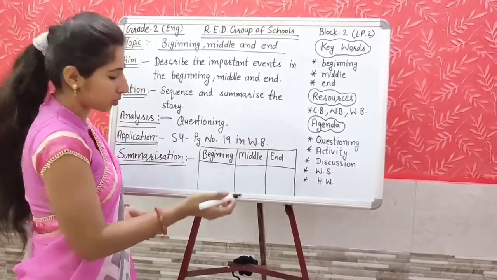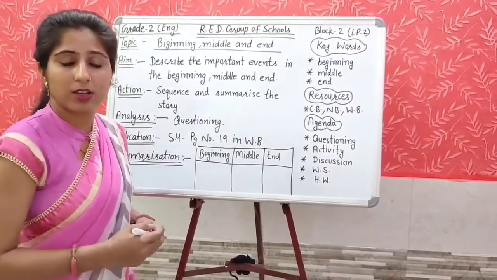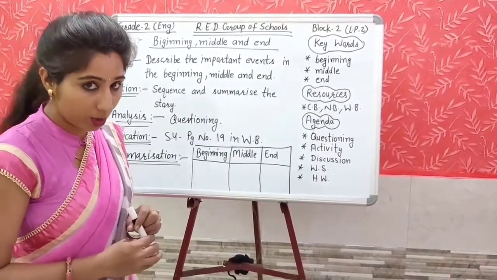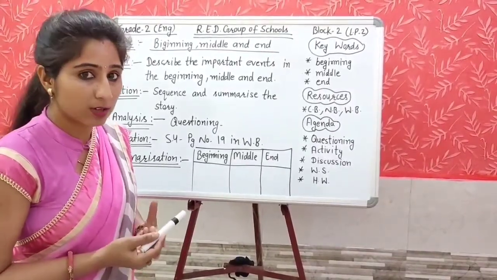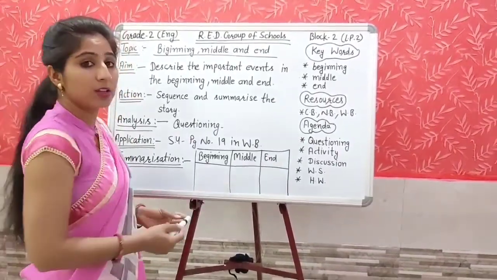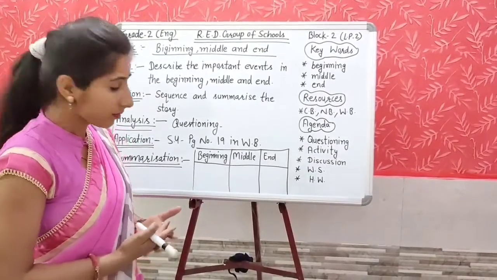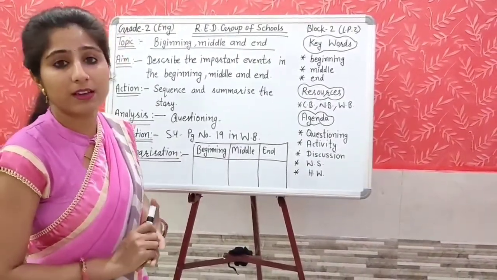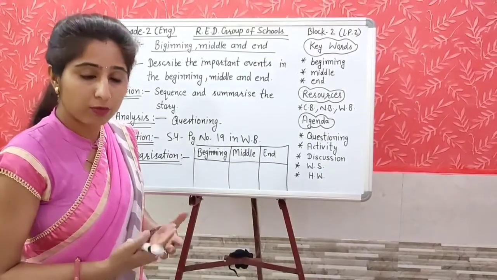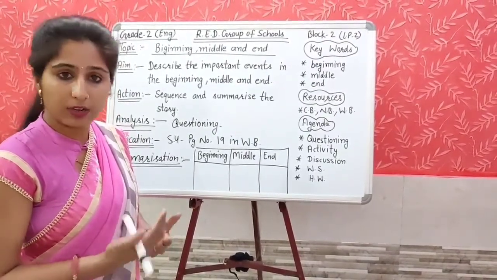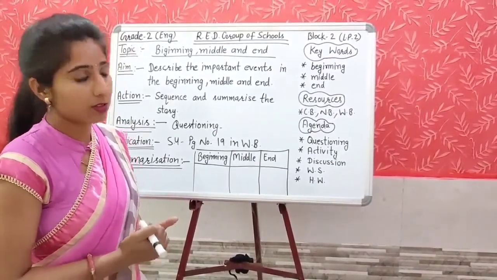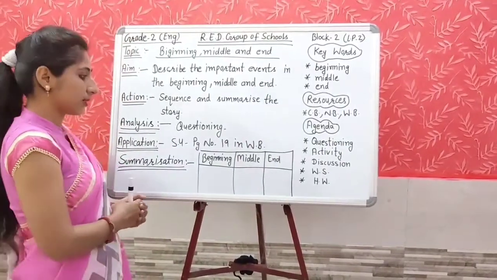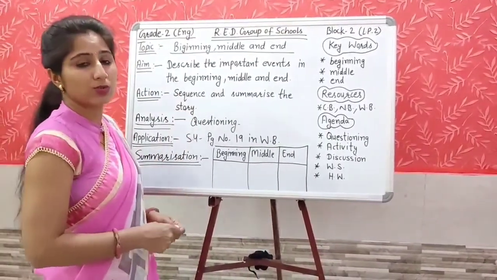How was the beginning of the story? In the beginning of the story, the dragon was sad and lonely. Anya was also sad and lonely. And what happened in the middle? She freed the dragon. And what happens at the end? She freed the dragon forever and she could now live with the dragon. Yes, this was the summarization part and we have achieved our aim successfully.